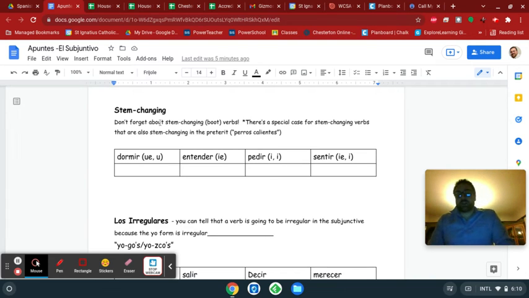When we talk about irregular verbs, it's easiest to start with stem changing verbs. You know stem changing verbs from the present indicative tense. Often it's one vowel in part of the stem that becomes two vowels. And so dormir becomes duerm.